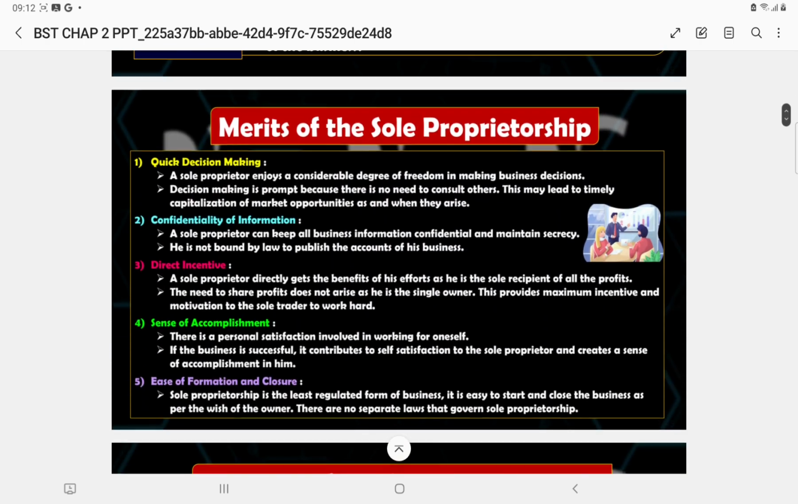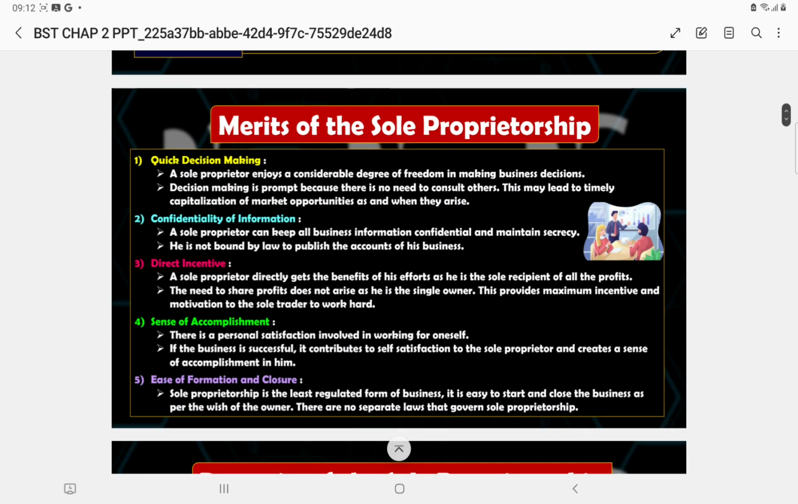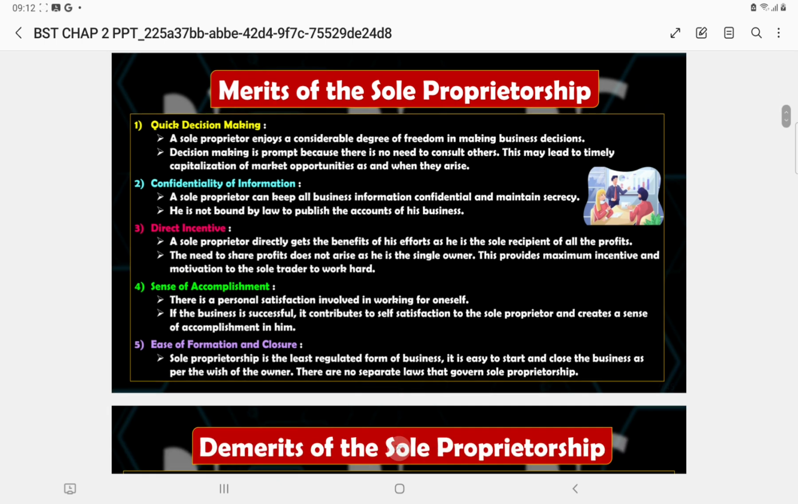Moving on to the next part, the merits of the sole proprietorship. They are very quick in making decisions. They are very confident of the information they are passing. They get the direct incentive, either loss or profit. They feel satisfied when they achieve anything, so a sense of accomplishment is there. It's very easy for that person to form it or close it.